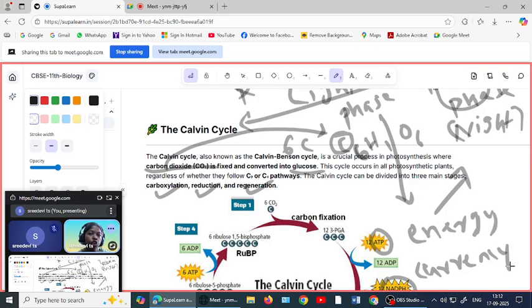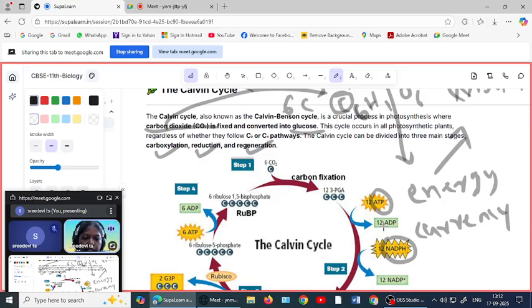We get glucose. Okay. Photosynthesis has two parts. After completing the two parts, we get the end product glucose. You got it? Okay.